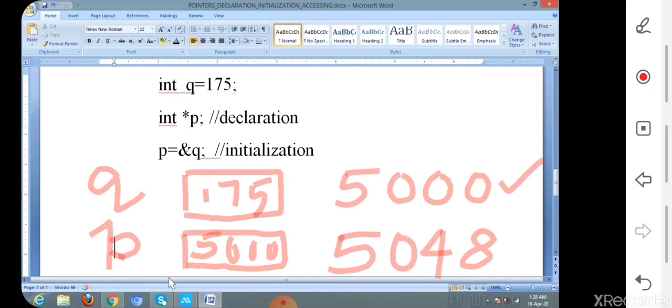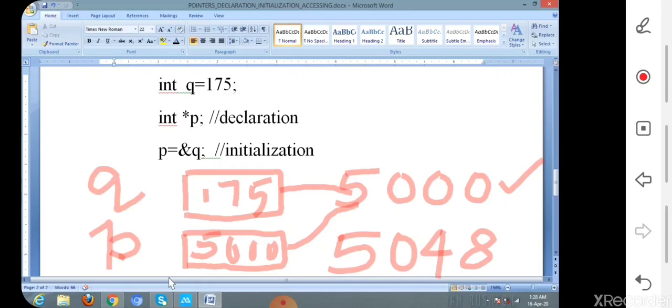That is the next step. p contains the address of the location 5000, so the compiler moves to the location 5000 so that it can retrieve the value inside that location. This is the logic behind how we can access a variable using pointers.